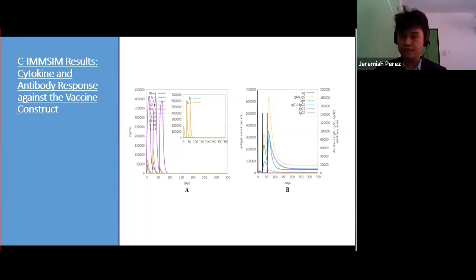First up is that the vaccine construct shows a decreased likelihood of causing autoimmunity, as seen in the high IL-2 and low B signal concentration. This suggests that the epitopes promote an immune response with a general aversion to cellular distress. In addition, the low concentrations of IL-4 and IL-10, right here, the smaller graphs, are indicative of a sufficiently modulated immune response without any overactive inflammatory cytokines.